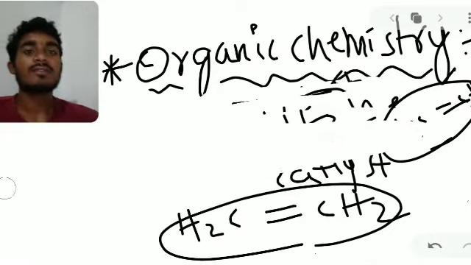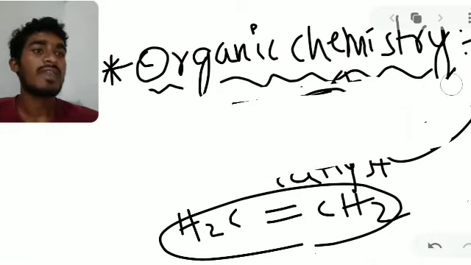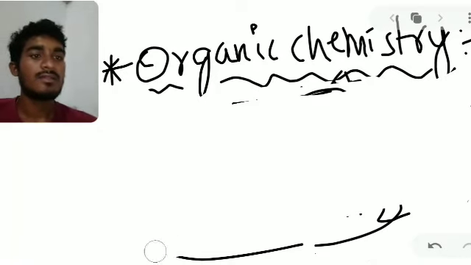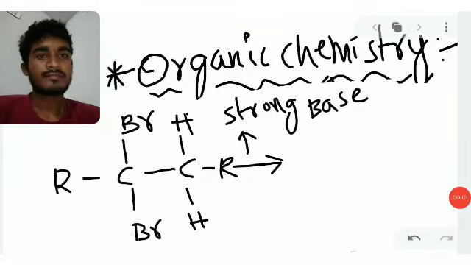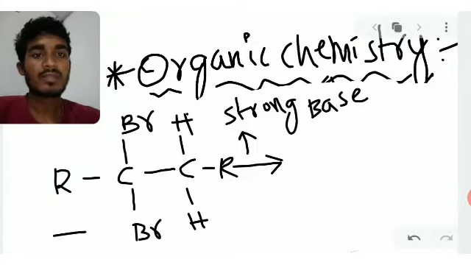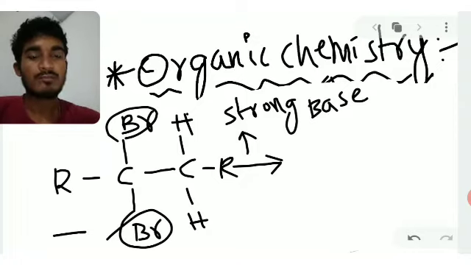Next, among unsaturated hydrocarbons we have alkyne. Now we'll see how the alkyne is formed. This is an example of alkyl dihalides. We have two halide groups here, bromide.